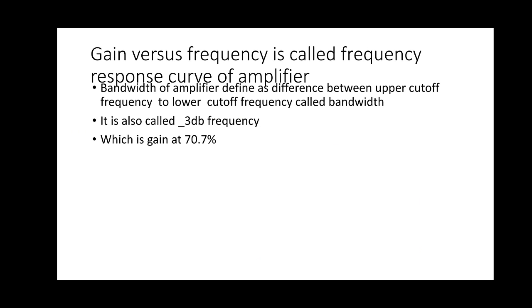Bandwidth: what is the definition of bandwidth? The difference between the upper cutoff and the lower cutoff frequency is called bandwidth. It is also the 3 dB frequency, where the gain is equal to or greater than 70.7% of the maximum gain. F1 is the lower cutoff and F2 is the upper cutoff, called the 3 dB frequencies or half power frequencies.